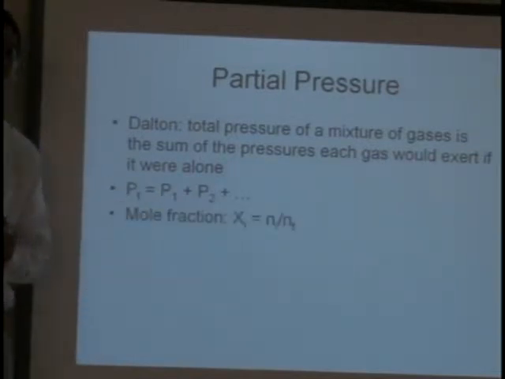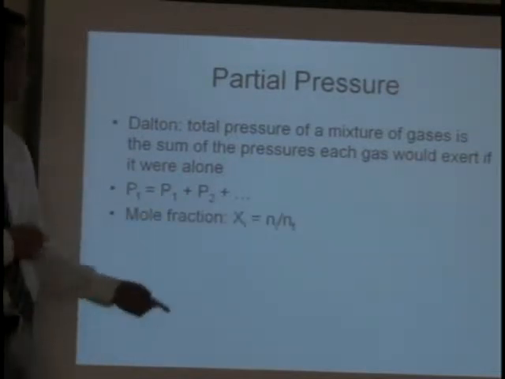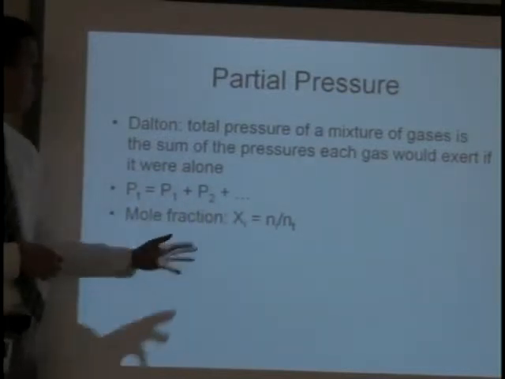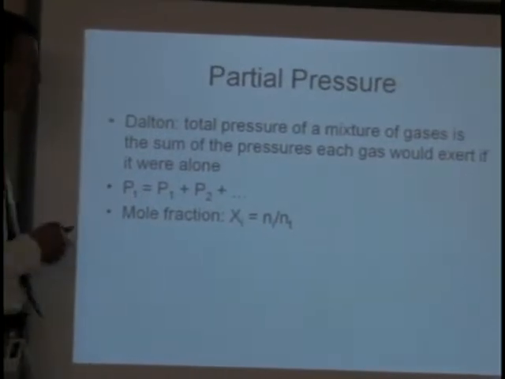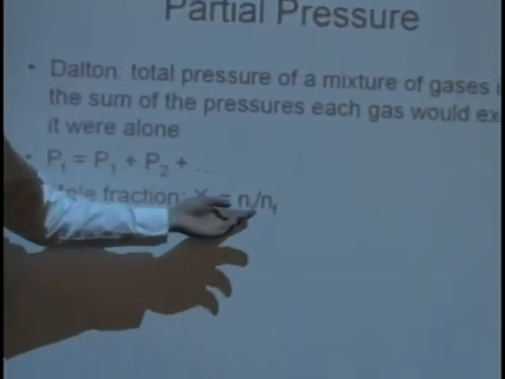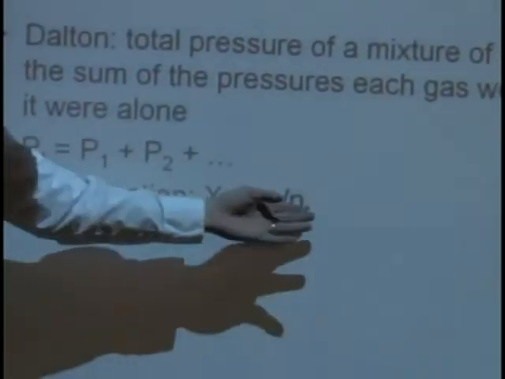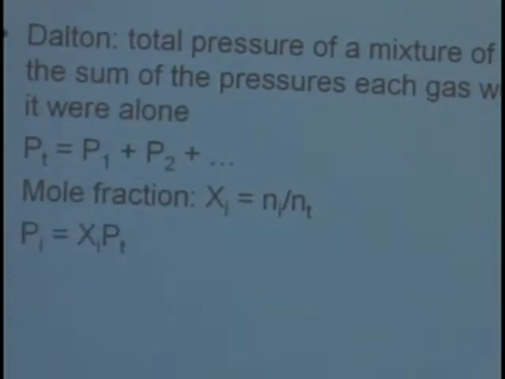Instead, what you need to be able to do is what's called mole fraction. Mole fraction is represented by a capital X with the i, where it'd be the moles, which is lowercase n, so the moles of whatever you're intending to look at divided by the total number of moles. If we want to find the pressure of an individual gas, we take the mole fraction of that individual gas and multiply it by the total pressure.